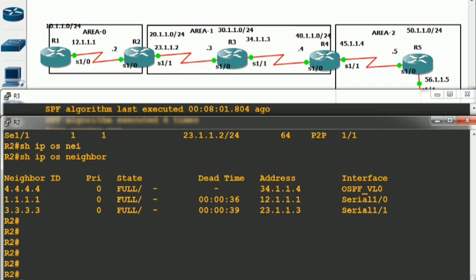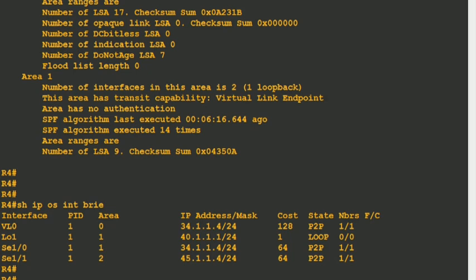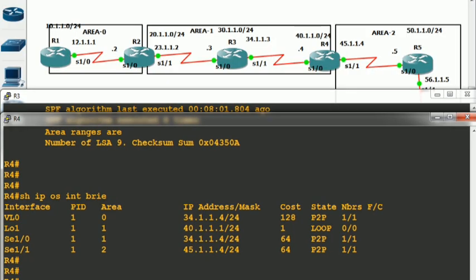to 34.1.1.4. How did R2 come to know that it has to transmit a hello packet to 34.1.1.4? Or how did R4 come to know, like R4 generated the first unicast hello packet, and the destination IP was 23.1.1.2. Do you remember? Yes. The destination IP was 23.1.1.2. So how did R4 come to know that it requires to send the hello packet to 23.1.1.2 only? See, by looking at the database table.